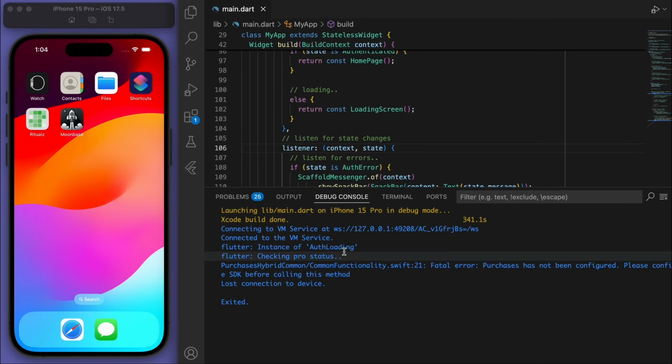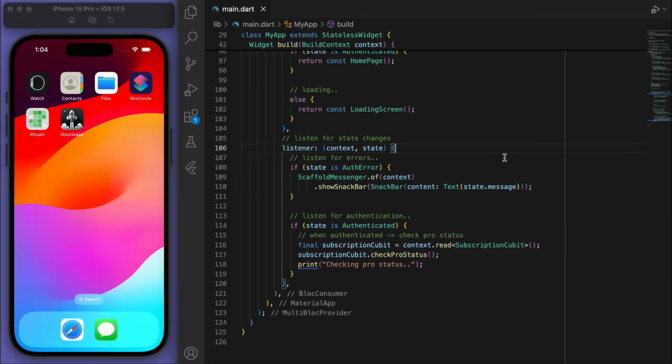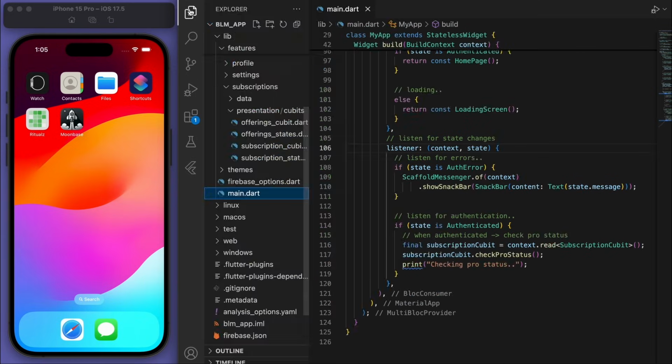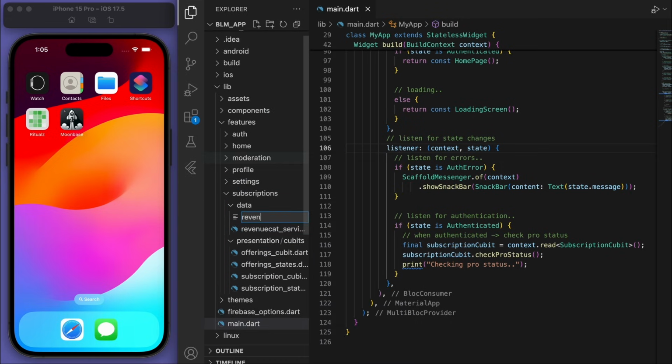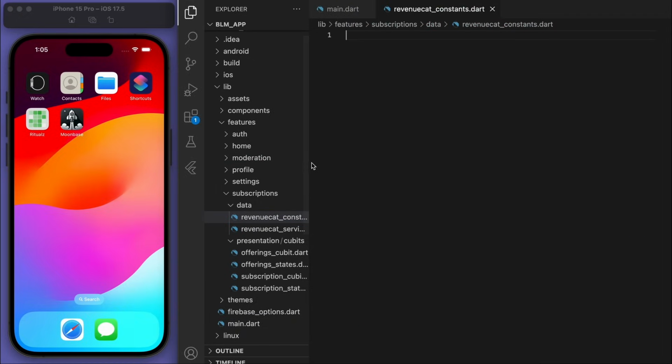And great. So we're checking the pro status and we have a new error now. It's saying purchases have not been configured. Oh, yes, let's actually do that. So remember, we had an API key that we actually meant to give it. So in our data, let's create a new file called revenue_cat constants. And this is for the API key.